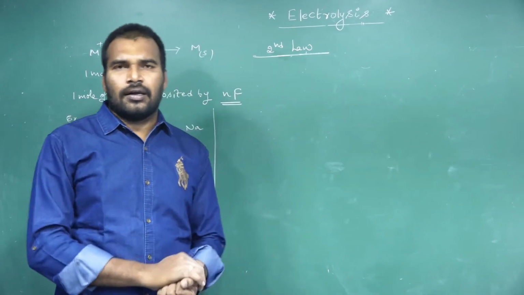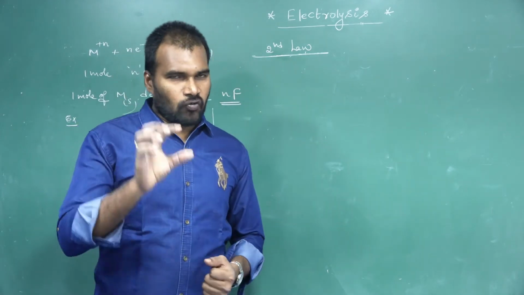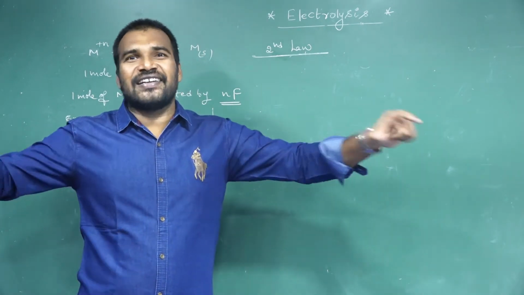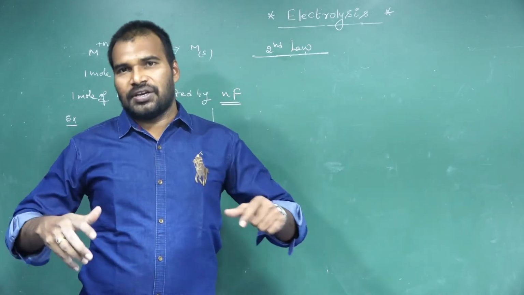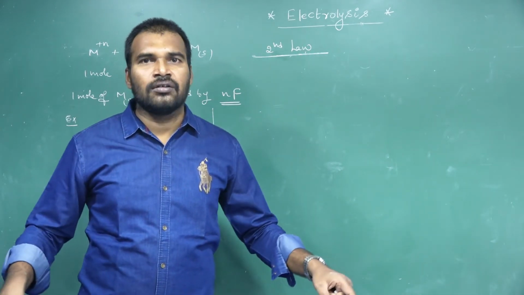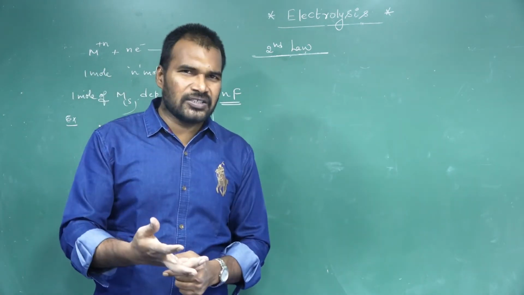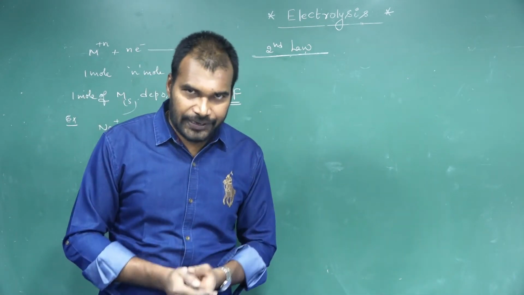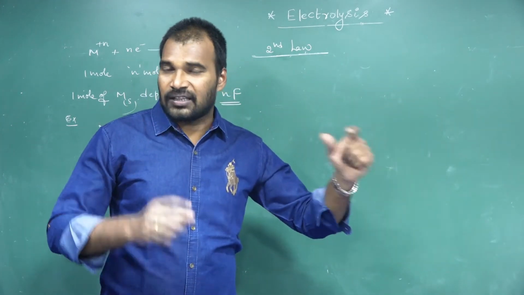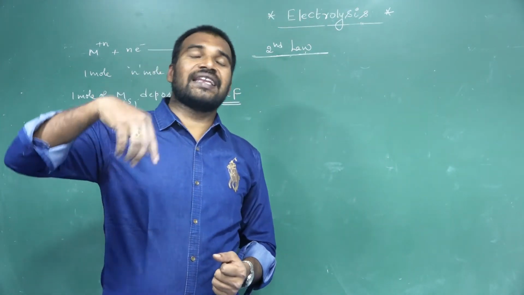When you pass the same quantity of electricity through different electrolytic solutions, say 3 or 4 different solutions, all connected in series combination, then the ratio of the masses of the substances deposited at their electrodes is in the ratio of their equivalent weights.